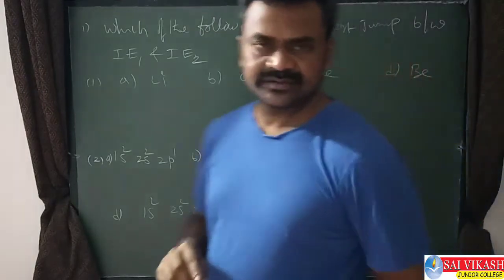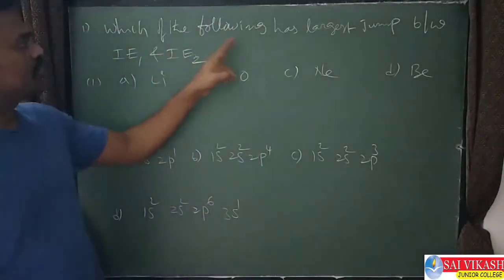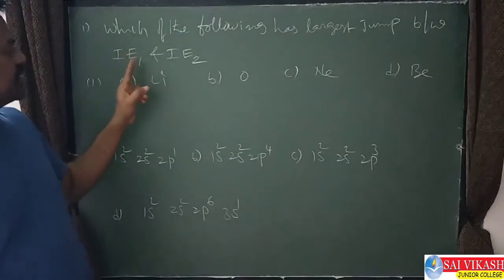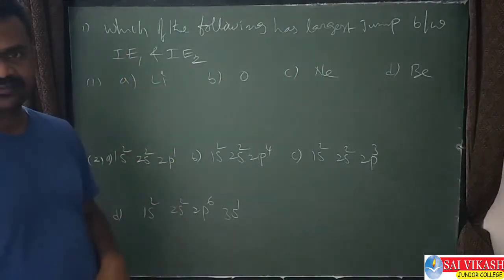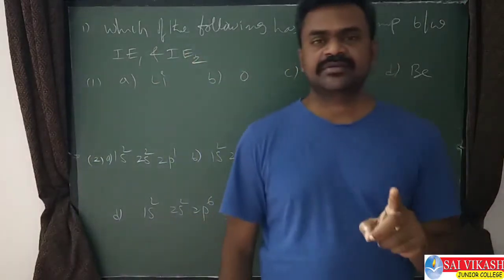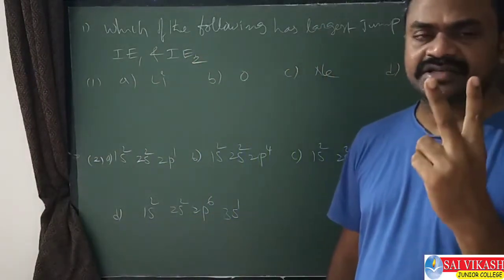See this question. Which of the following has the largest jump between IE1 and IE2? IE1 means first ionization enthalpy, IE2 means second ionization enthalpy.